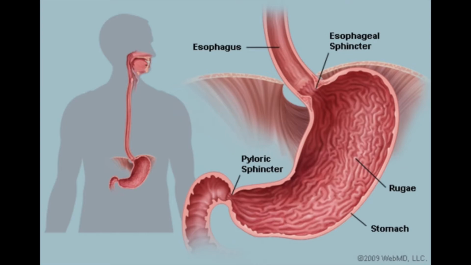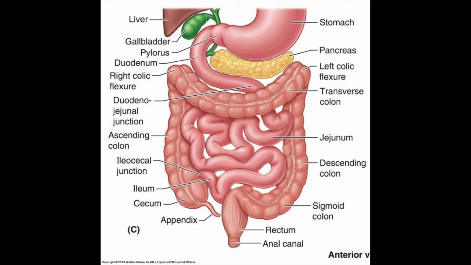From there, the pylorus is connected to the small intestine using a pyloric sphincter, which regulates the flow of chyme between the stomach and the small intestine. The small intestine has three parts: the duodenum, jejunum, and the ileum. The large intestine is usually referred to as the colon and has three main sections, including the ascending, transverse, and descending sections, leading into the rectum.